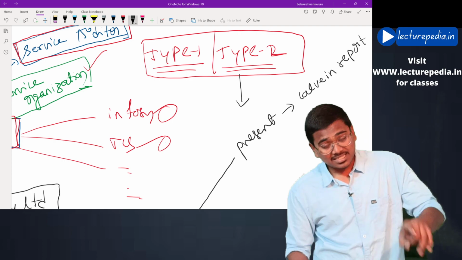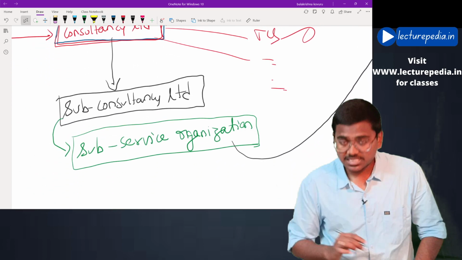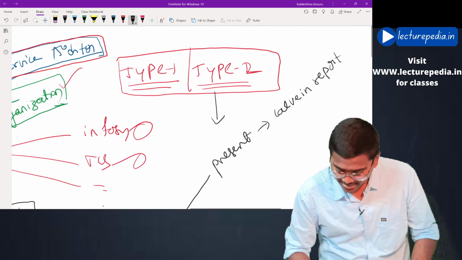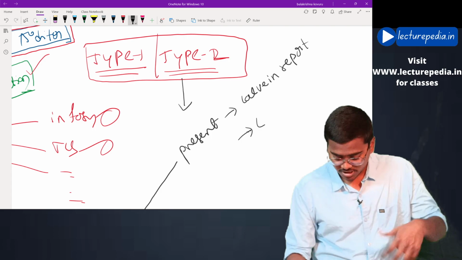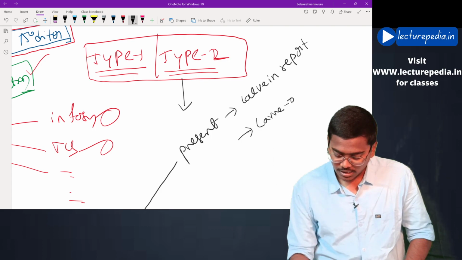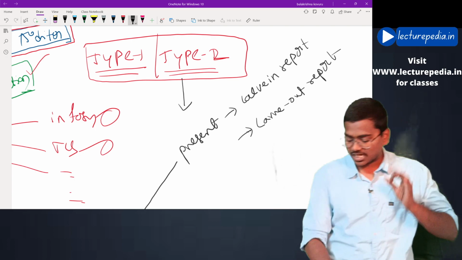In case information relating to internal controls of the sub-service organization is not present in this type 1 or type 2 report, then those reports will be known as carve-out reports. Hope this is clear. This is the difference between carve-in report and carve-out report.